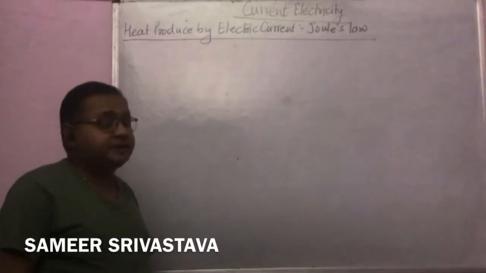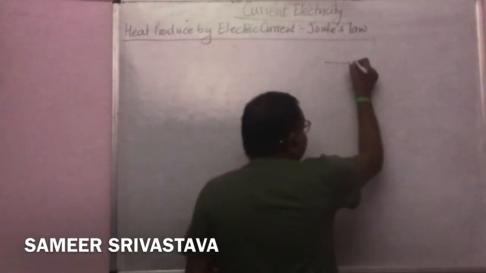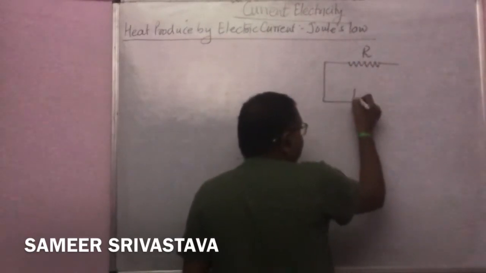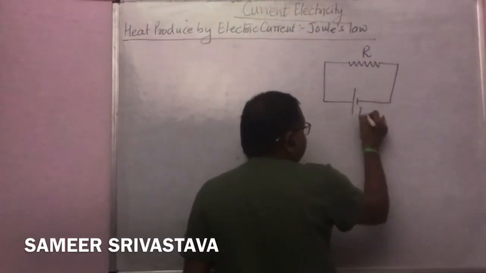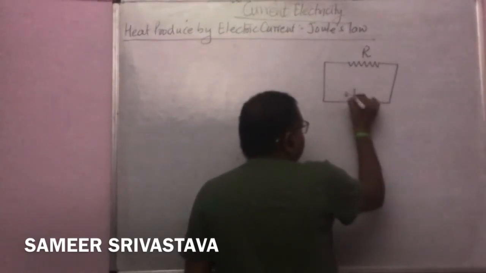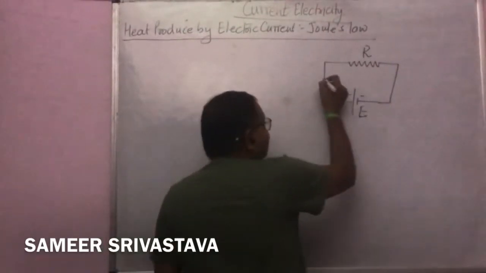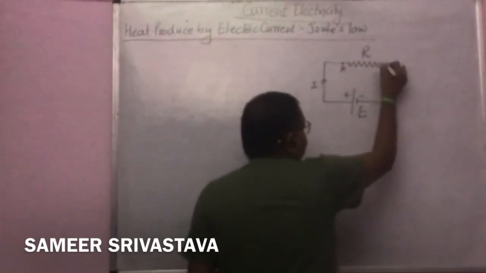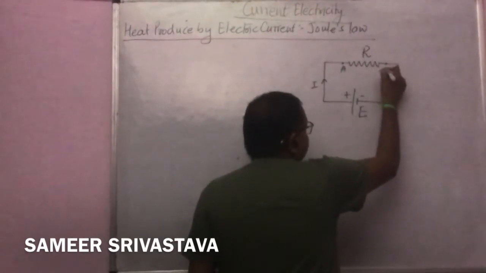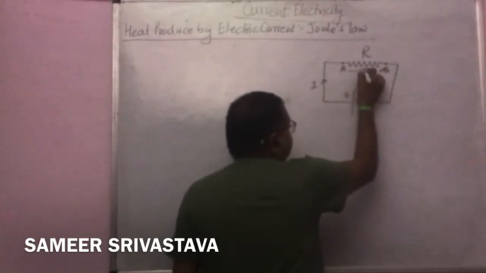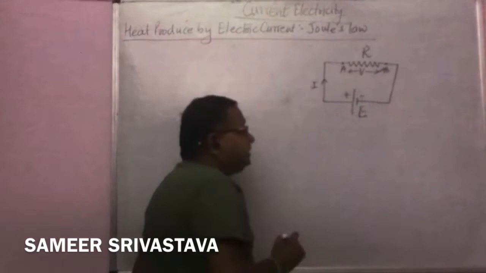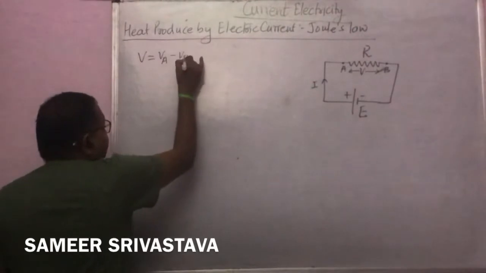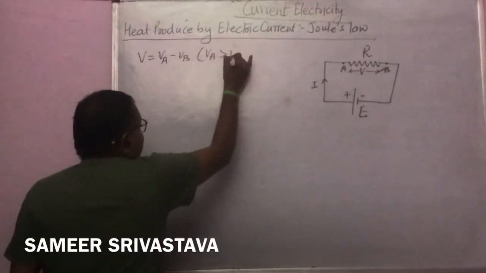Suppose we have a resistor of resistance R connected with a supply of EMF E. Now the current starts flowing in the circuit, and at the resistance there are two points A and B. When the current flows, the potential difference across this resistance will be V, and we can write V is equal to VA minus VB, where VA is greater than VB.